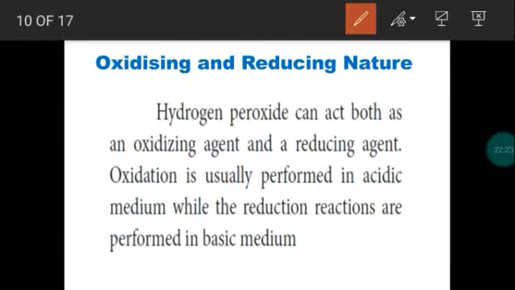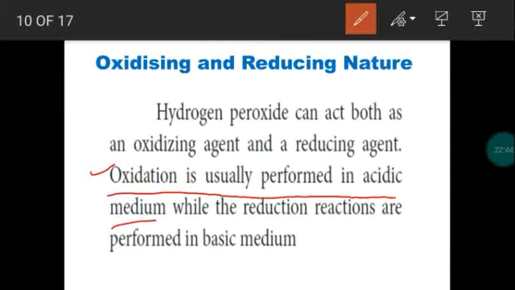When a reaction is done in the presence of hydrogen peroxide in acid medium, what will be the process? Oxidation process. So a substance will undergo oxidation in the presence of hydrogen peroxide in acid medium.